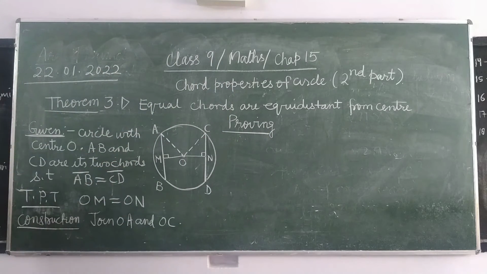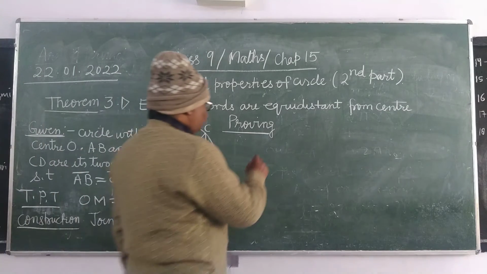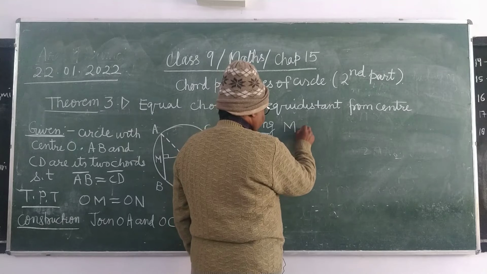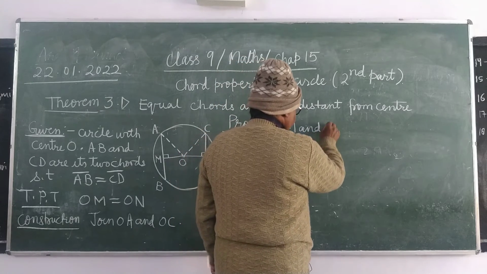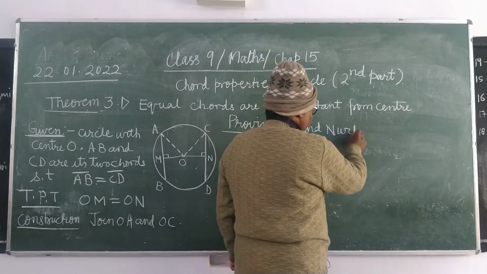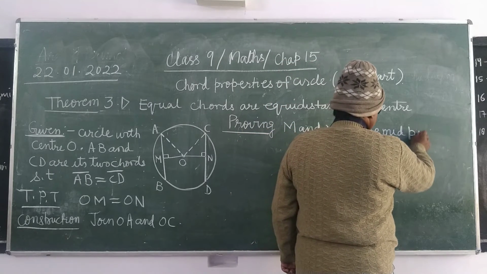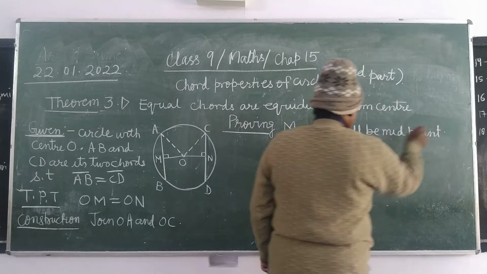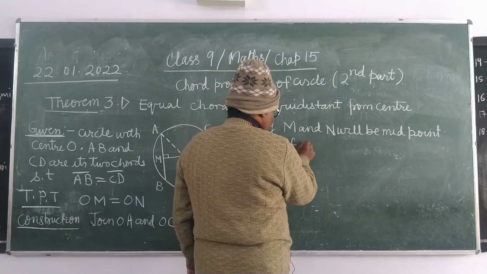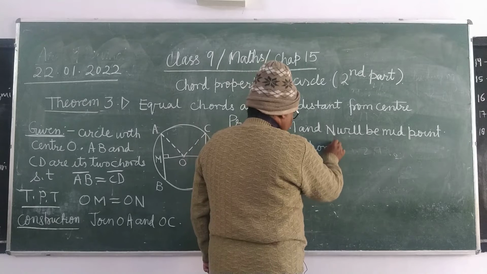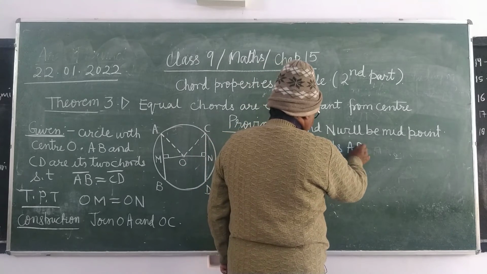Since OM and ON are perpendicular from the center on the chord, therefore M and N will be the midpoints of the chords AB and CD.